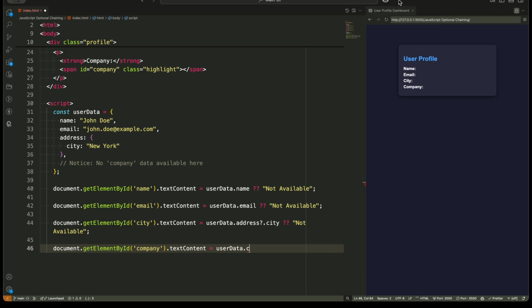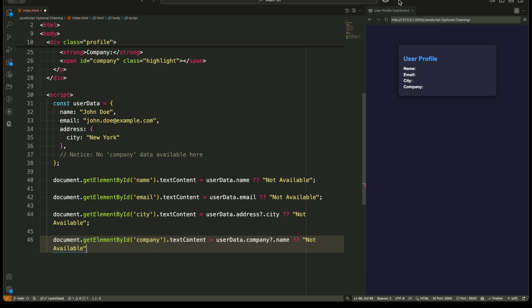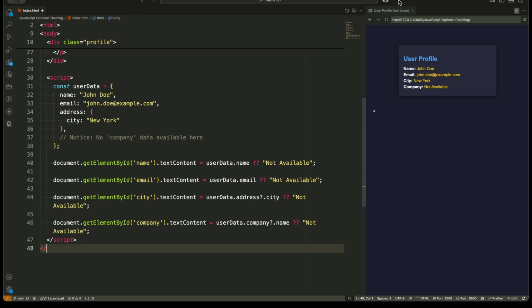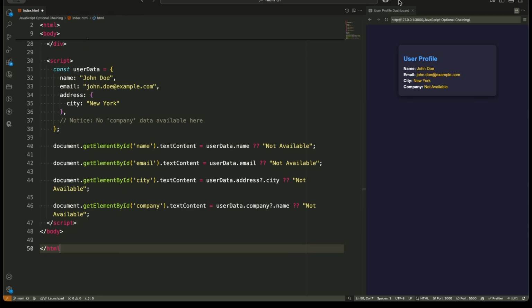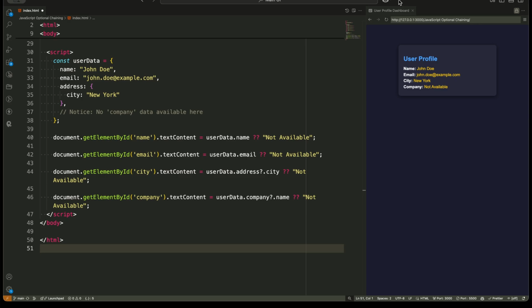Now here's a question for you. Imagine you need to access a deeply nested value like userData.profile.details.bio. What would happen if one of these properties was missing? Think about it and let me know your answer in the comments.